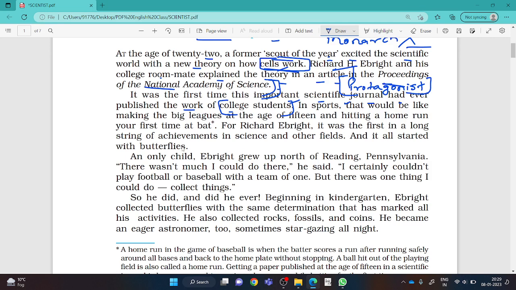His giving a theory about how cells work was just equal to hitting a home run at the mere age of 15 in the big leagues. Suppose in an international cricket match, if Ishan Kishan from Bihar hits a double century, it is a great achievement. He is very young as compared to Virat Kohli and other senior cricketers. In the same way, Richard Ebright was very young in the field of science, and at the mere age of 22 he was able to give the theory on how cells work.